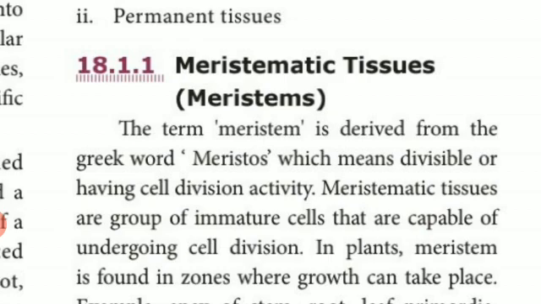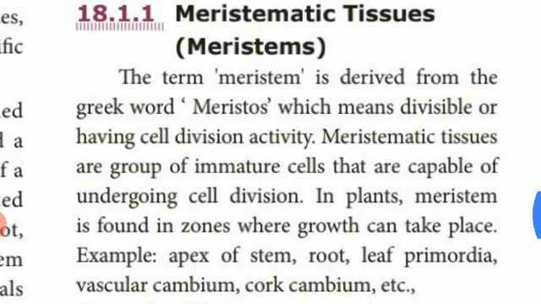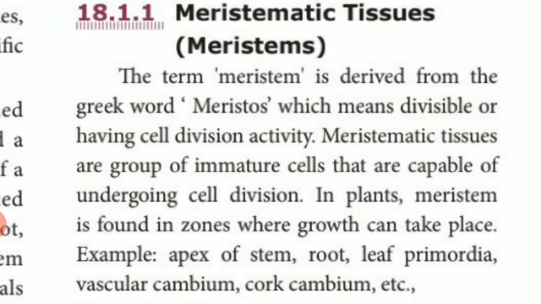meristematic tissues. The term meristem is derived from the Greek word meristos, which means divisible, having cell division activity. It means they are capable of producing other cells by cell division. Meristematic tissues are groups of immature cells that are capable of undergoing cell division.